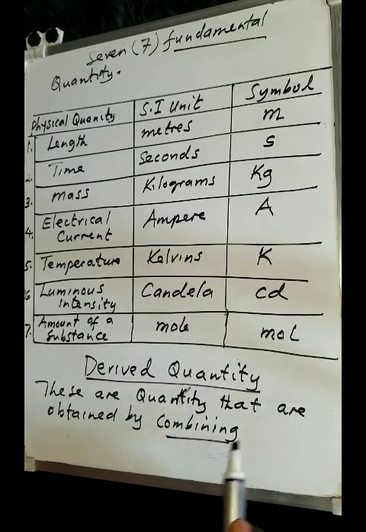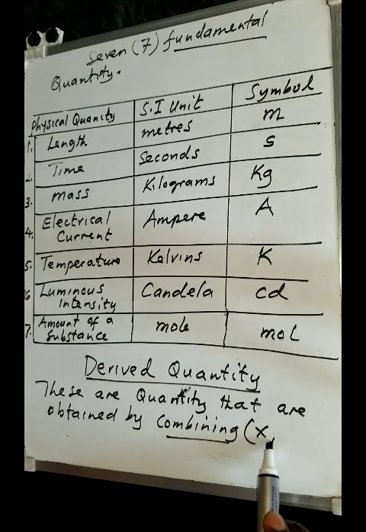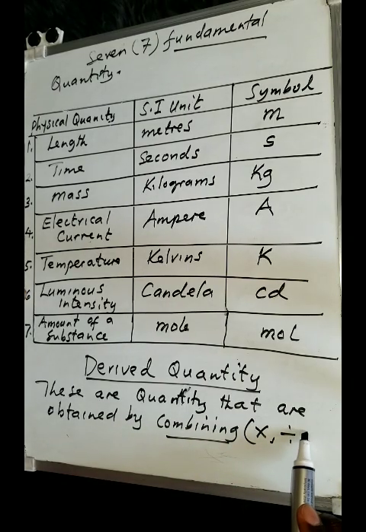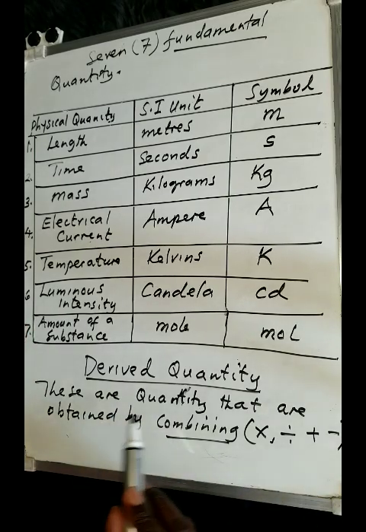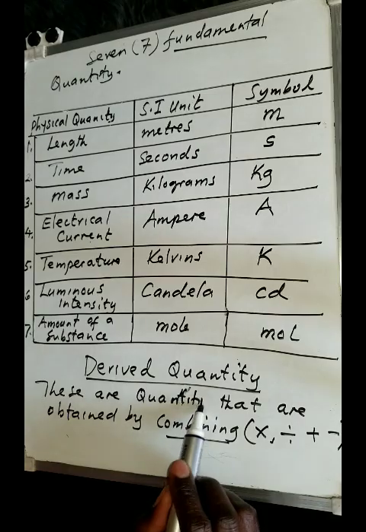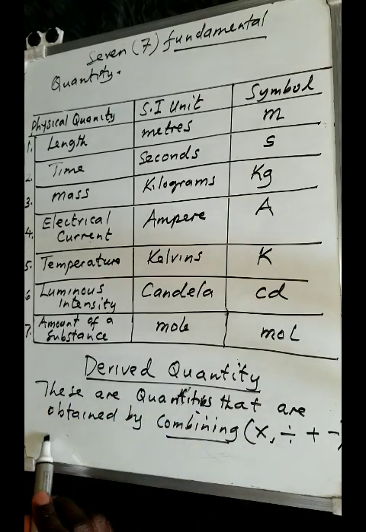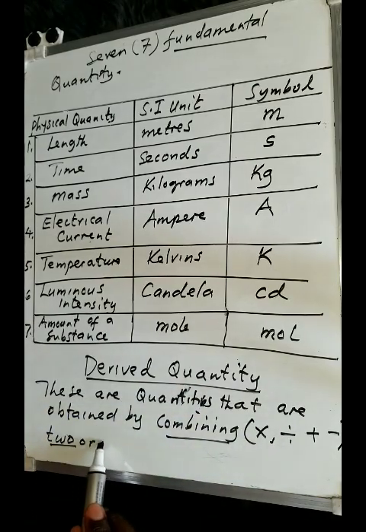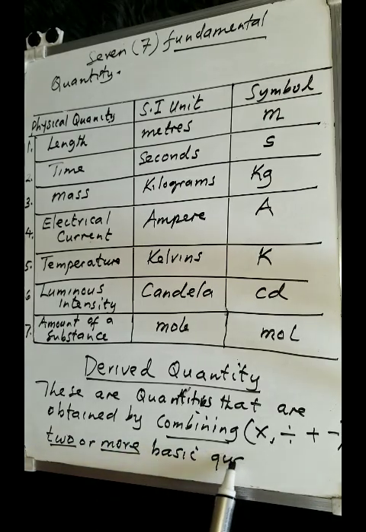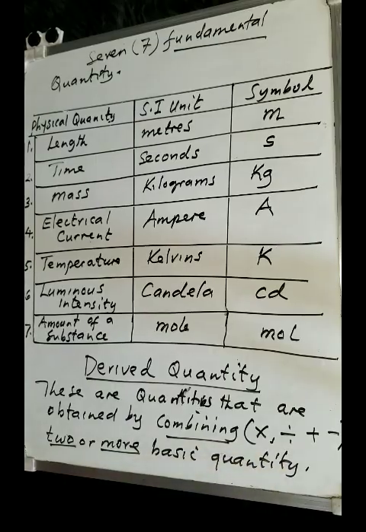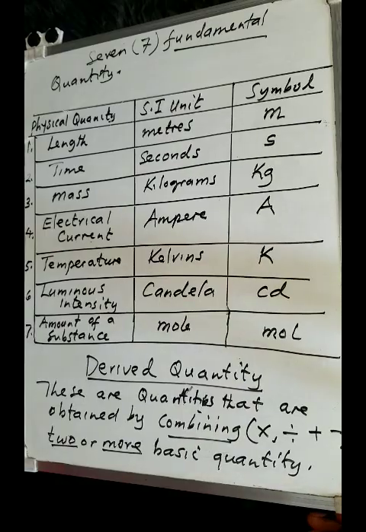When I use the word combining, it could mean you are multiplying, dividing, adding, probably subtracting, whatever it may indicate there. So these are obtained by combining, using mathematical operators, two or more basic quantities. Quantities that you can obtain by combining 2 or more basic quantities are what we call derived quantities. I hope we are together.